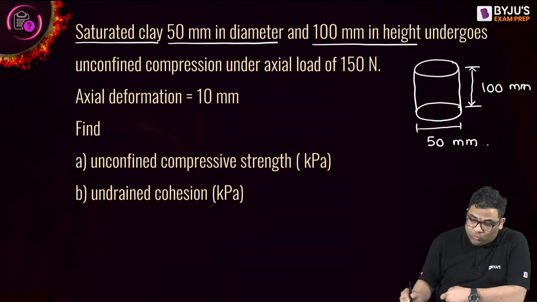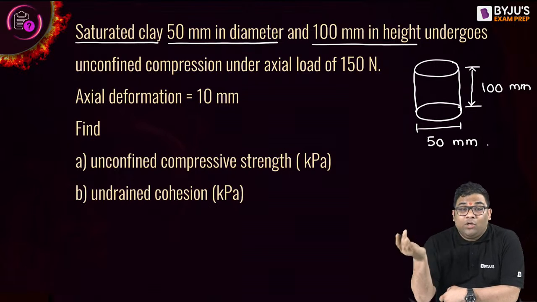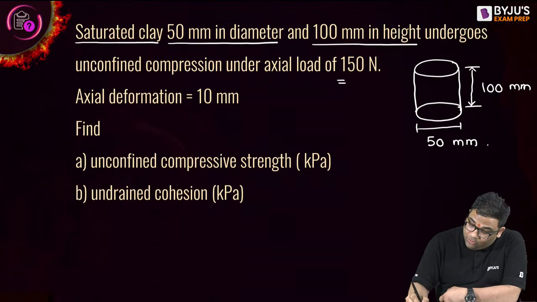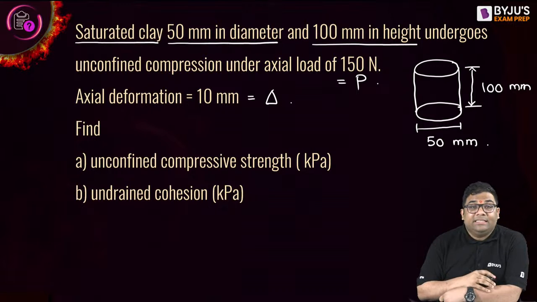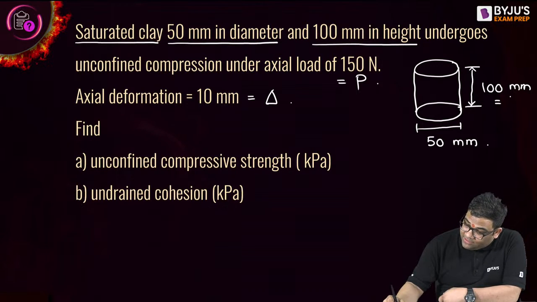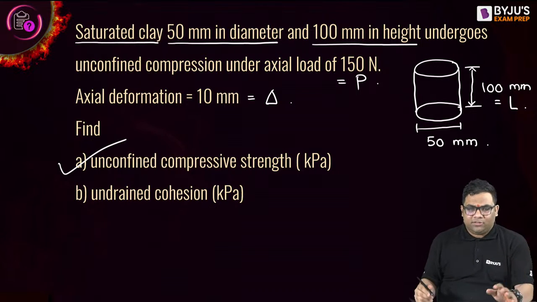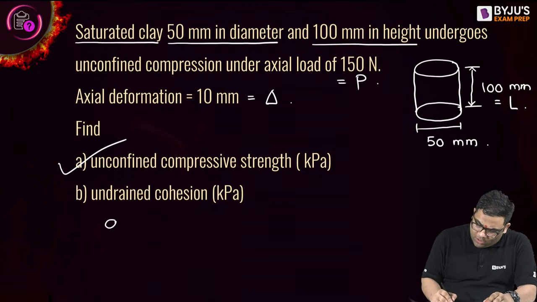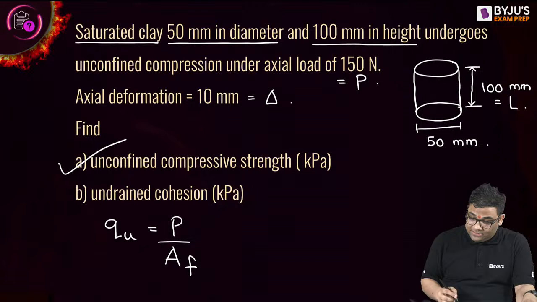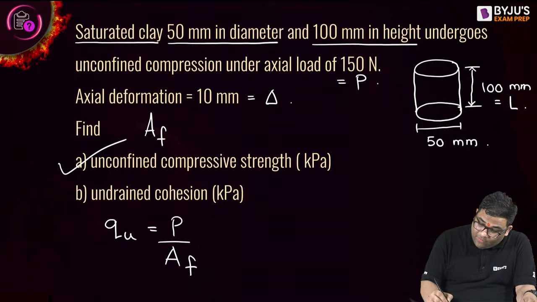It undergoes unconfined compression under an axial load of 150. So this is the failure load P. The axial deformation is given at failure, this delta is given, and this will be the length of the sample. So the first question is to find the unconfined compressive strength, QU. How to find QU? That will be equal to your load by final area. Now I have to find the final area. The final area will be equal to the initial area divided by 1 minus axial strain.